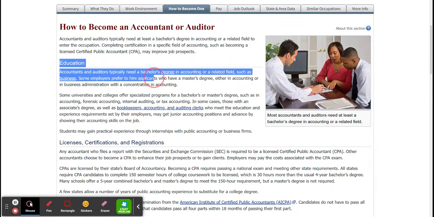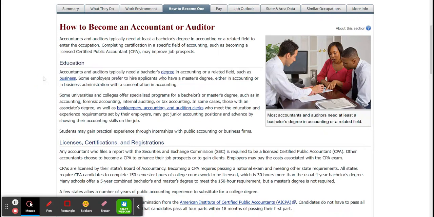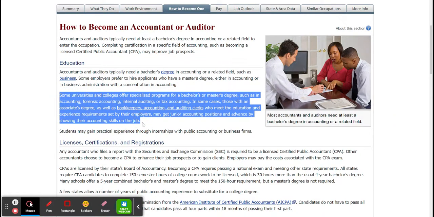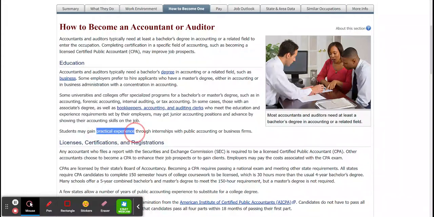Some employers prefer to hire applicants with a master's degree. This is something that you need to know, because once you graduate with your bachelor's, or if you're in a program that has a combined bachelor's and master's, that's going to be of great benefit. Some universities offer specialized programs here. You can also gain practical experience.